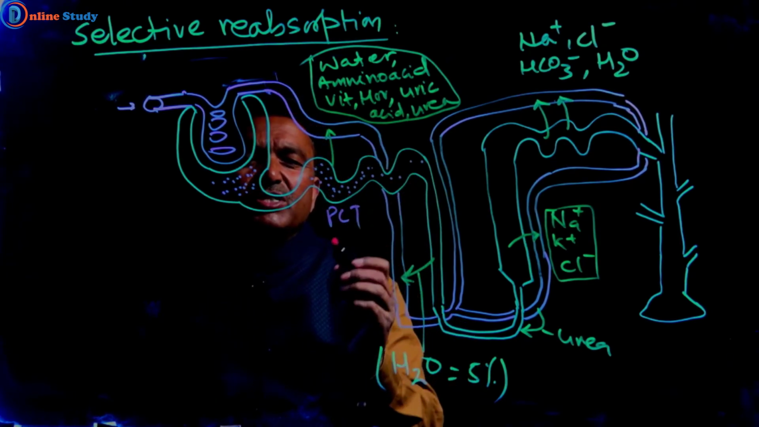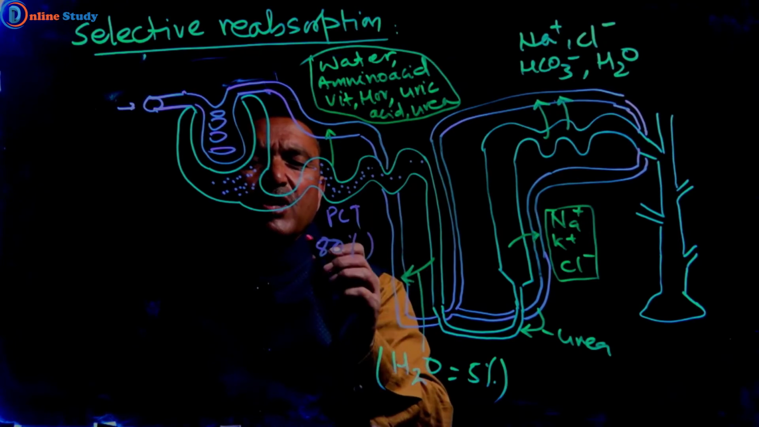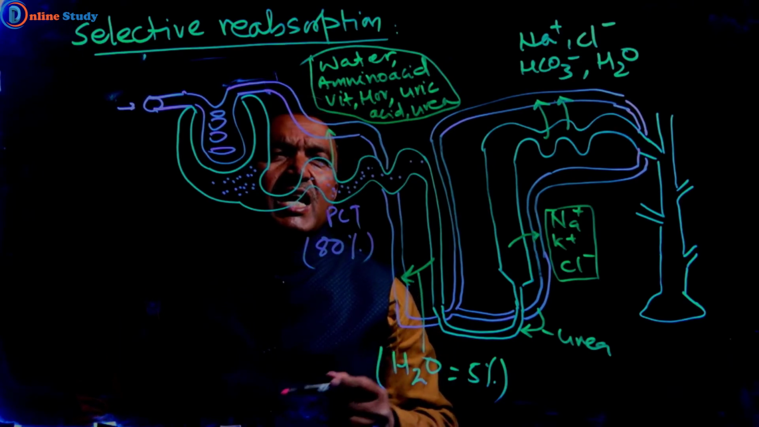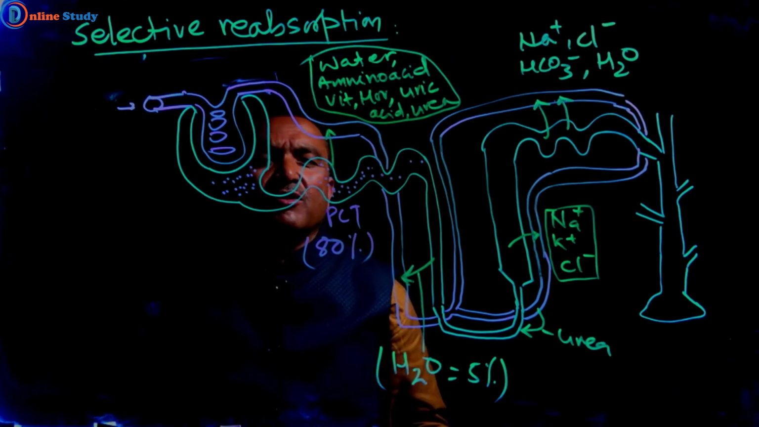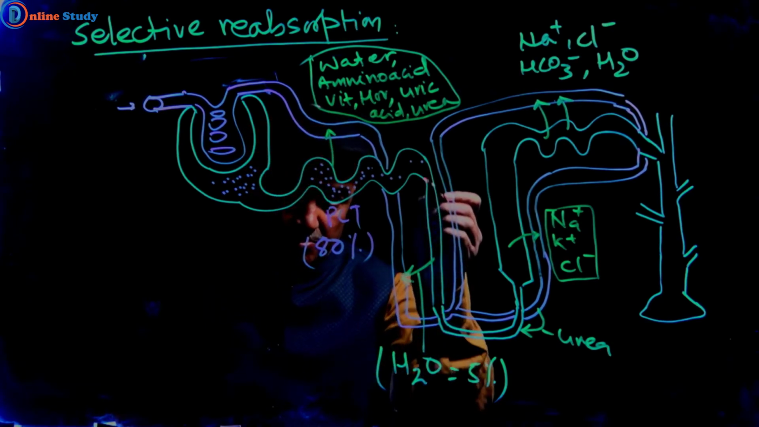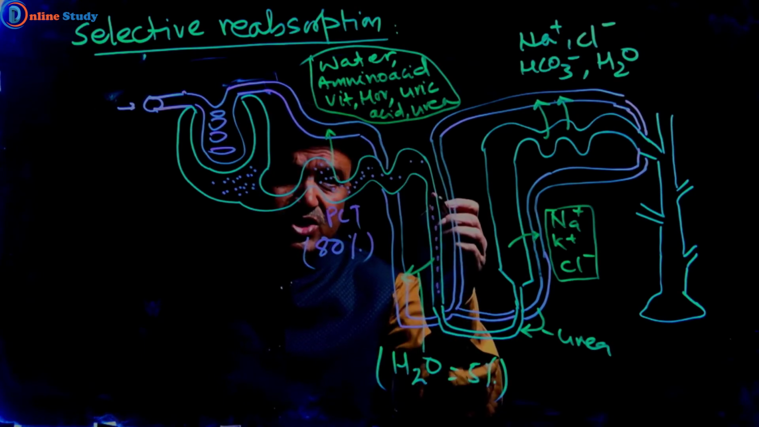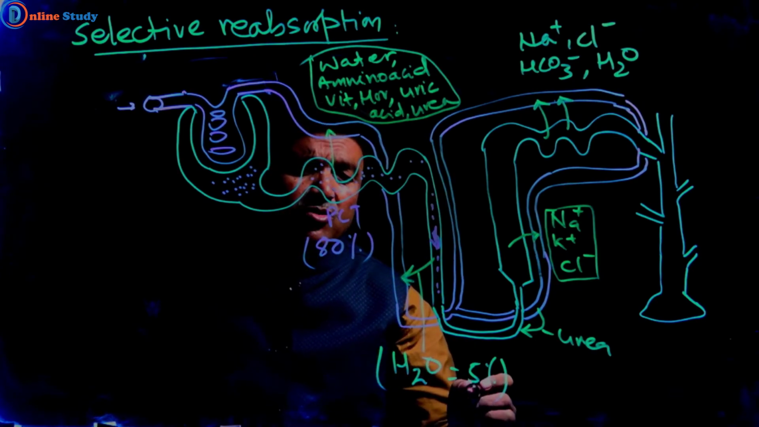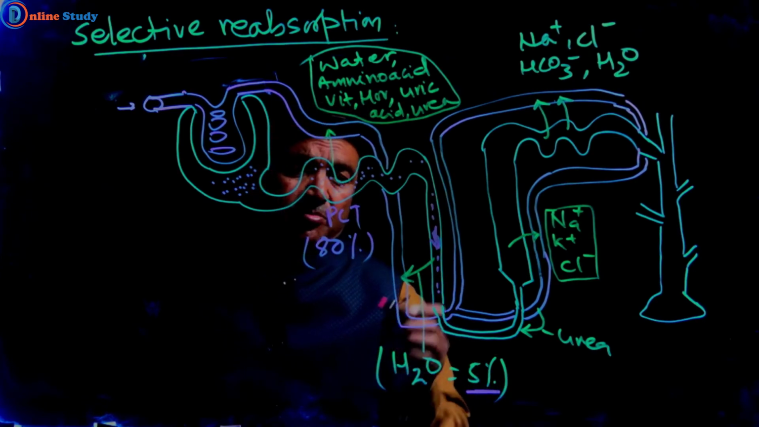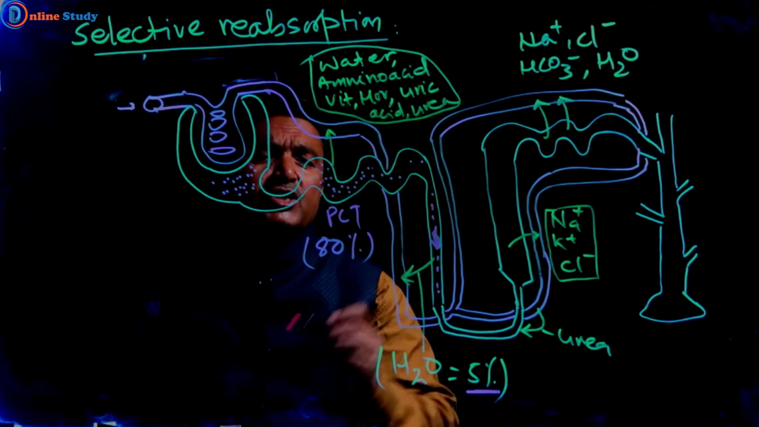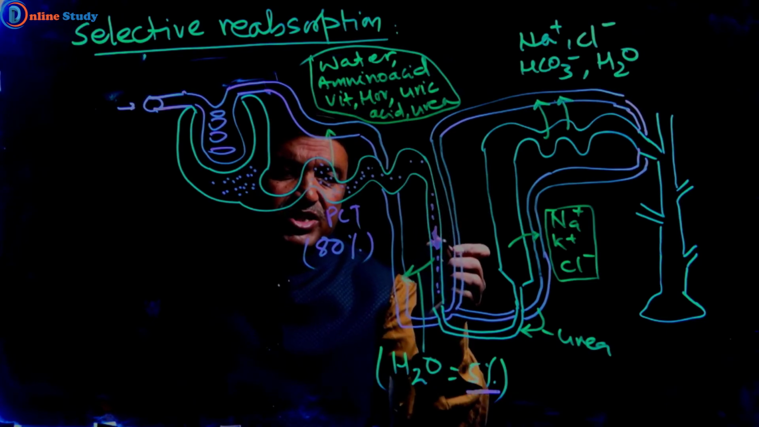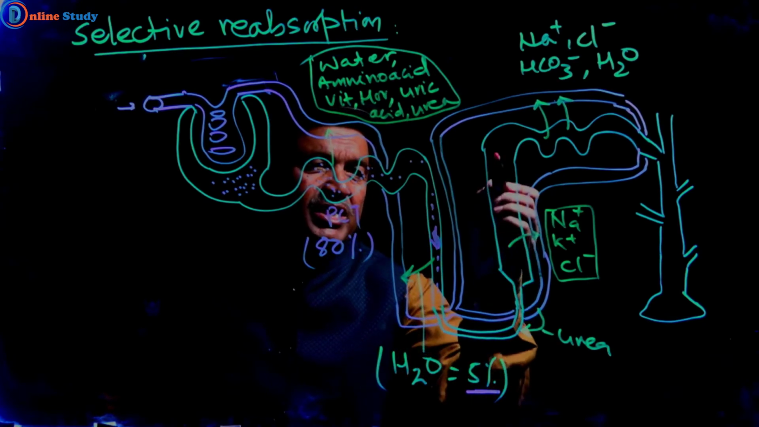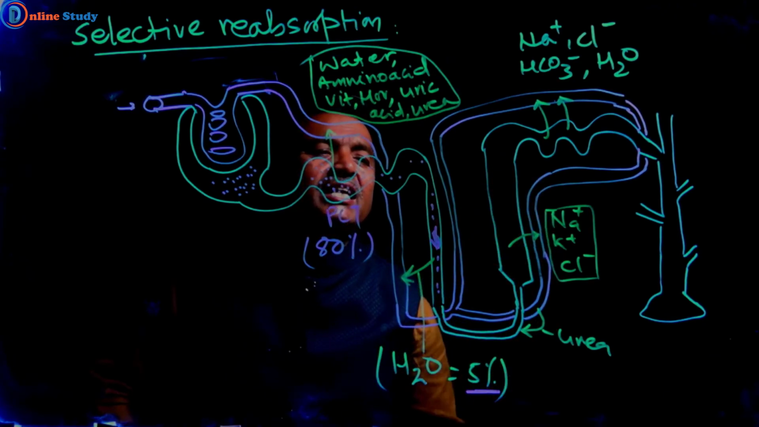In the PCT, about 80% of water and almost all amino acids, vitamins, hormones, uric acid, and 50% of urea are reabsorbed. From the descending limb of the loop of Henle, about 5% of water is reabsorbed by the peritubular capillaries. The filtrate moves through the loop of Henle, and this one is the ascending limb of the loop of Henle.